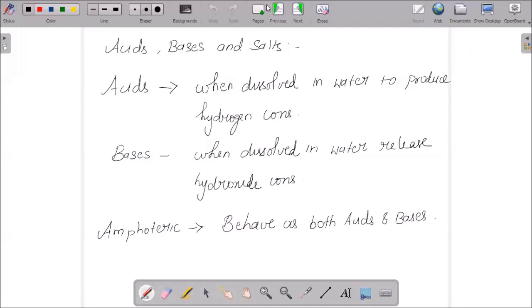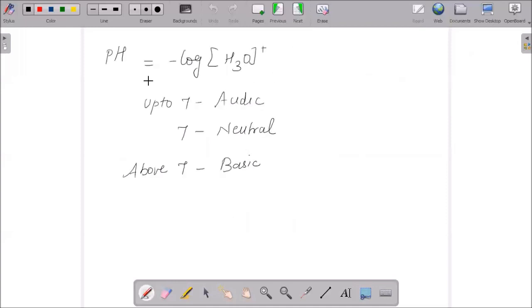When we try to express hydrogen ion concentration on the pH scale, the pH of a solution is defined as the negative of the logarithm of hydrogen ion concentration, that is, minus log of H3O plus. pH is a measure of the acidic or basic strength of any solution.